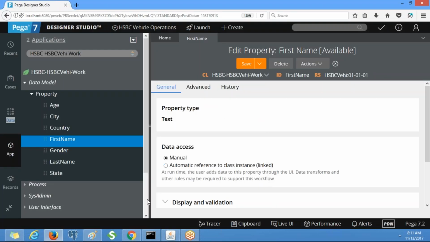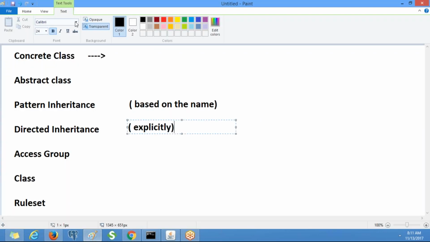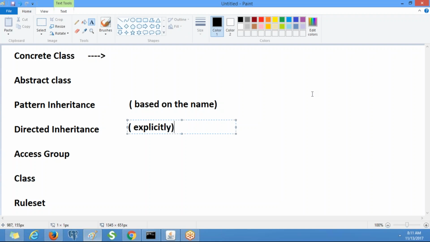As part of the web page, we created properties and dragged all those properties onto the layout of the section. Then we created the flow action and invoked the section in the flow action. Then we created the flow and invoked the flow action in the flow. Again, this is a common process. If you are going to create any flow, these steps will be common. You need to remember.